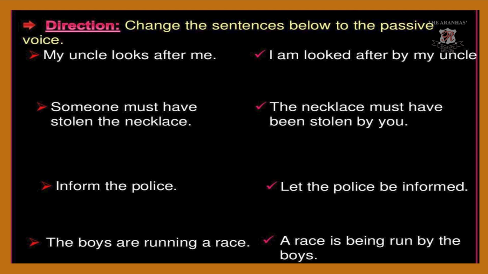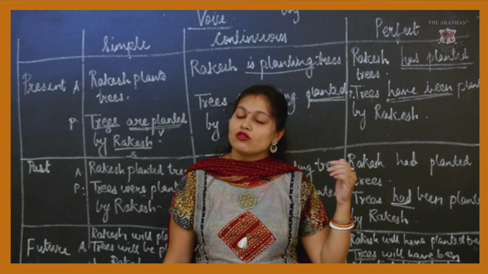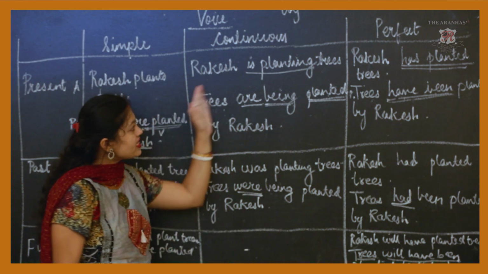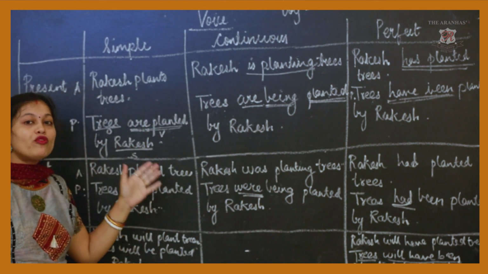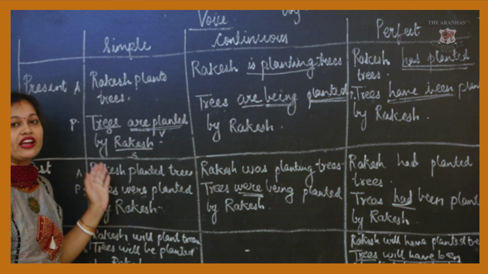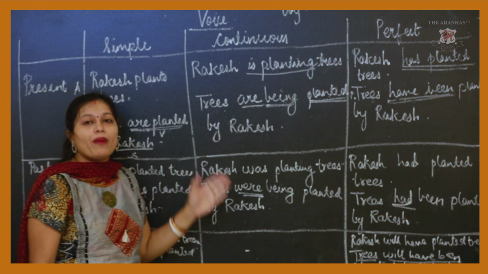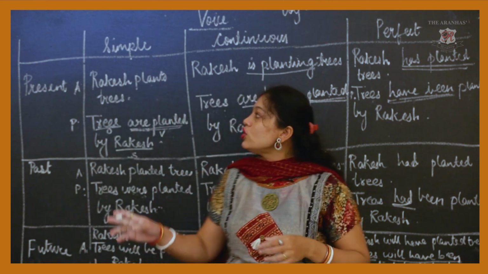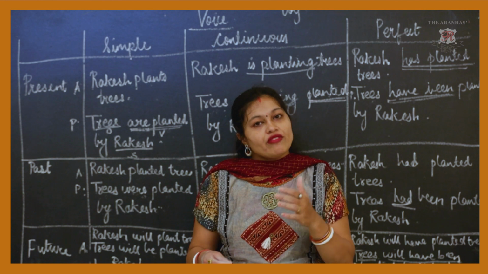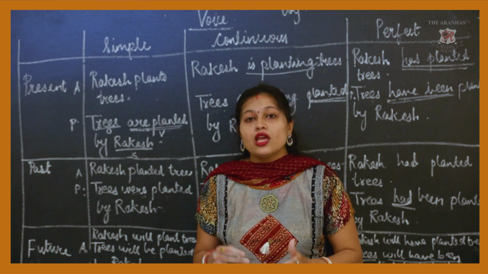"The boys are running a race." "A race is being run by the boys." So these are the various forms of sentences, the various examples. I hope through this entire chart, you can change a sentence in active voice to passive voice in whichever tense it is. It is very much clear through this table. I hope the things are very much clear to you all, children. If you have any doubt, feel free to ask questions.